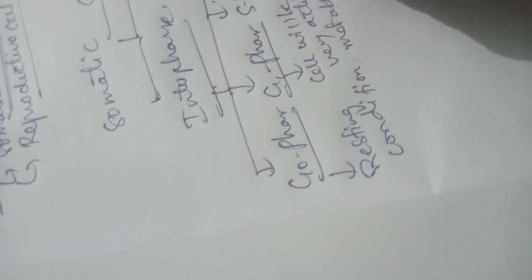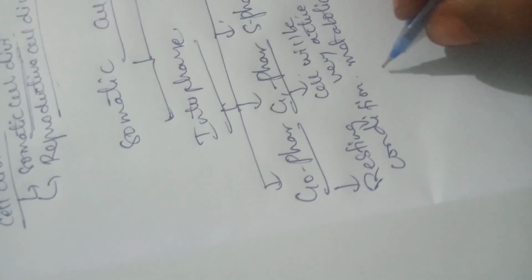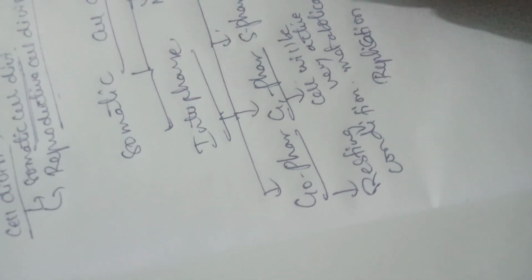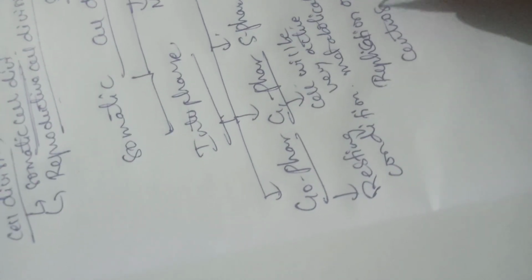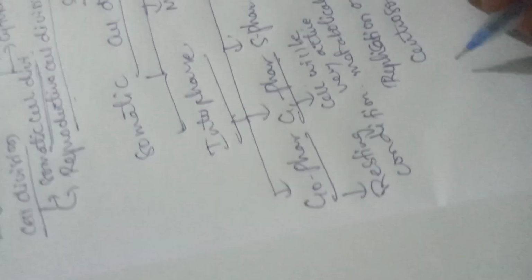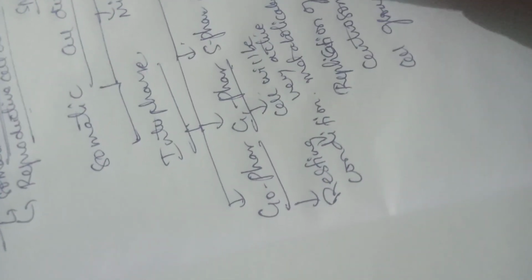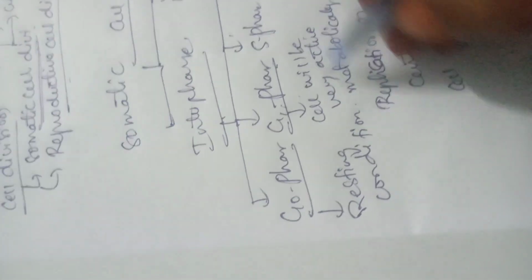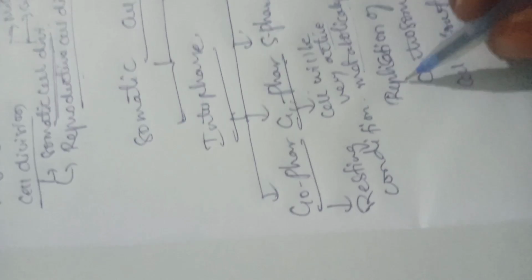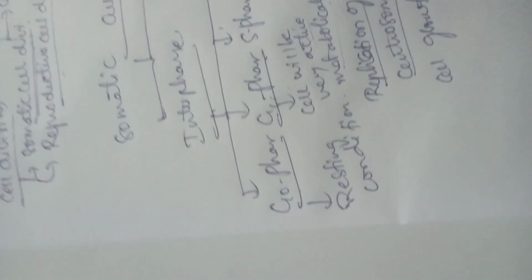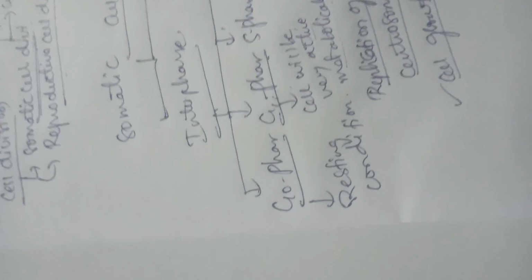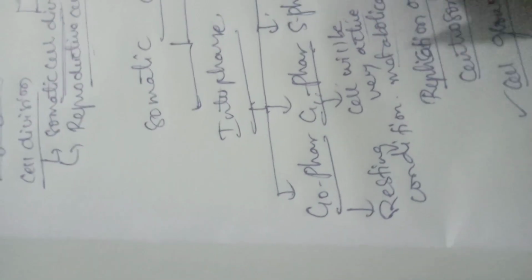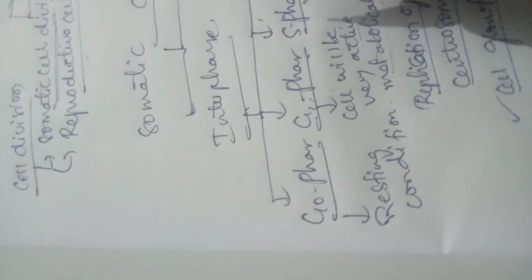In G1 phase, it is also characterized by replication of centrosomes. So replication of centrosomes along with cell growth, all these events take place in the G1 phase. So the cell will be very active metabolically in G1 phase, and it is also characterized by replication of centrosomes along with active cell growth and cell proliferation. So all these take place in the G1 phase. The next phase of the interphase is S phase.